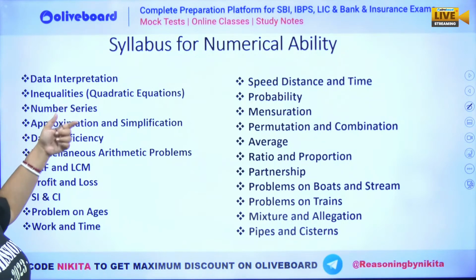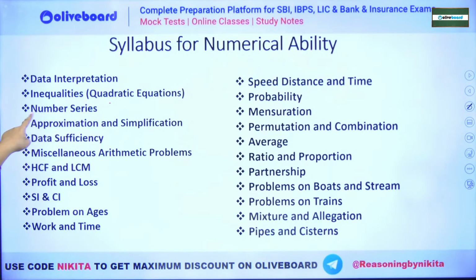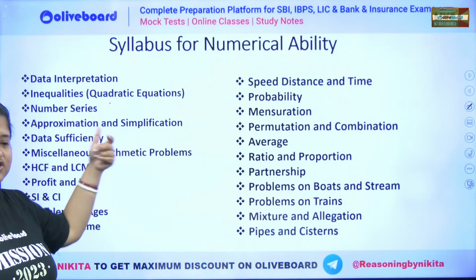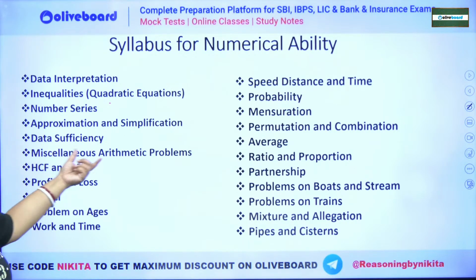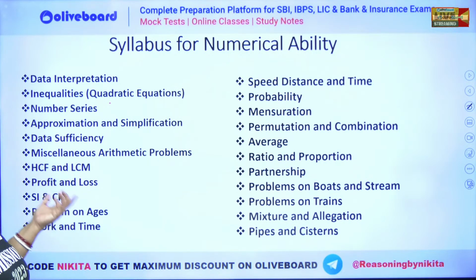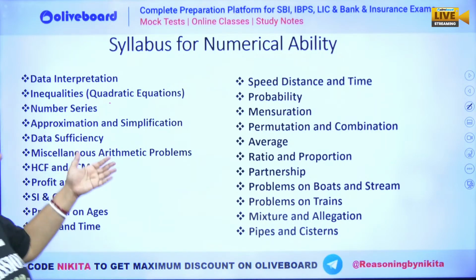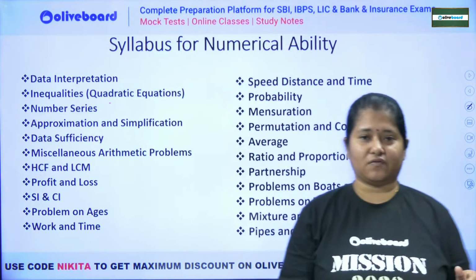Then you have inequalities, quadratic equation, right? Quadratic equation, again a very scoring topic. Number series, again a very scoring topic. Approximation simplification, again very scoring here. Data sufficiency can be tricky, can be done in the end. Miscellaneous arithmetic problems, so you can see we can have HCF, LCM, profit, loss, SICI, problem of ages, time and work, speed, distance, probability. So you can see that every topic has been given in here, right?